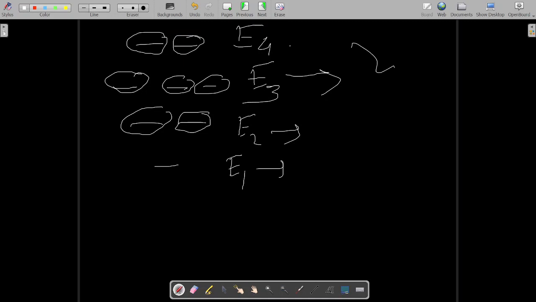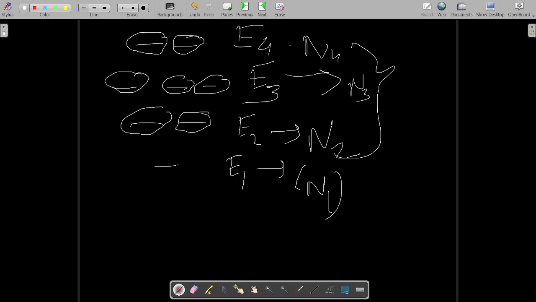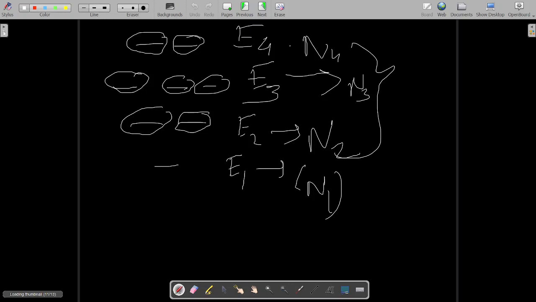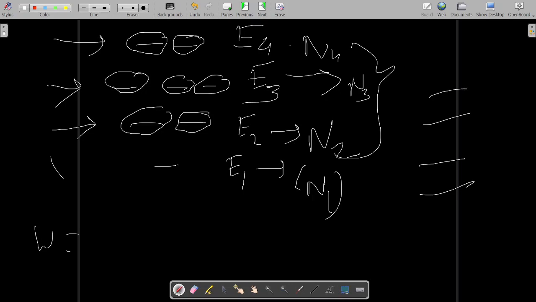In this particular case, if we try to arrange n1 particles here, n2 particles here, n3 particles here, and n4 particles here, we will find that this formula does not hold good, because you have more than one container at some levels. The formula W equals n factorial divided by n1 factorial into n2 factorial into n3 factorial into n4 factorial holds good only if E1, E2, E3, E4 all have a single container, meaning non-degenerate.